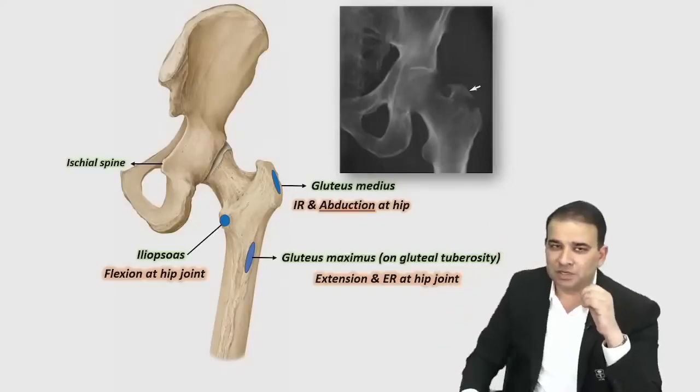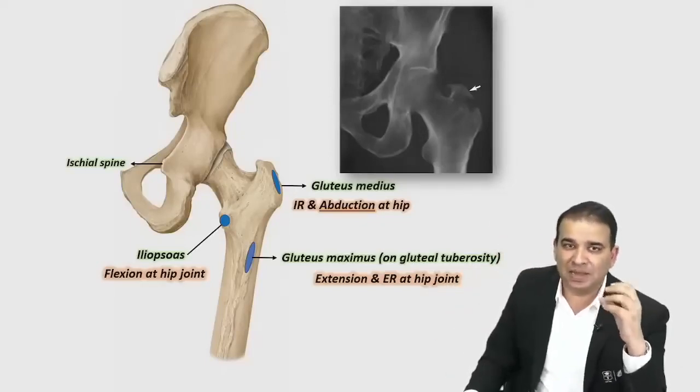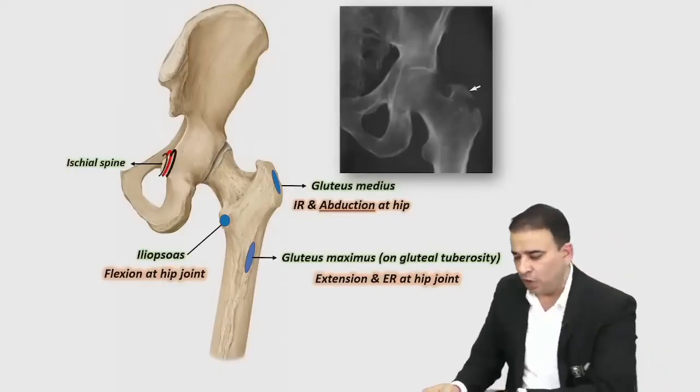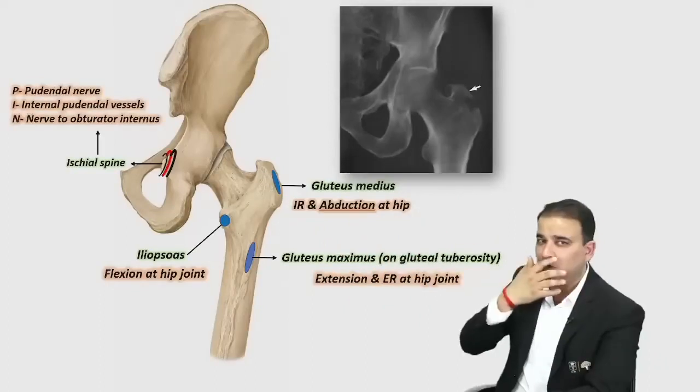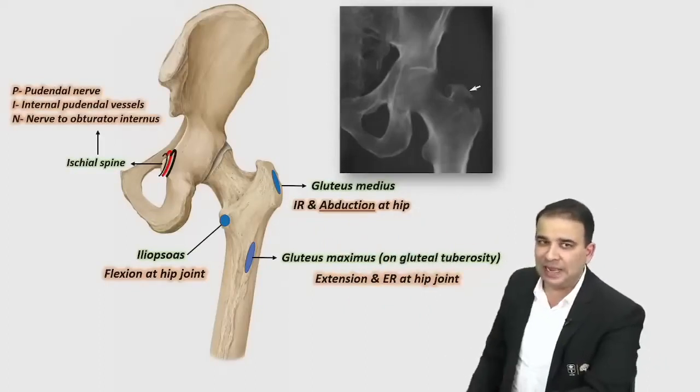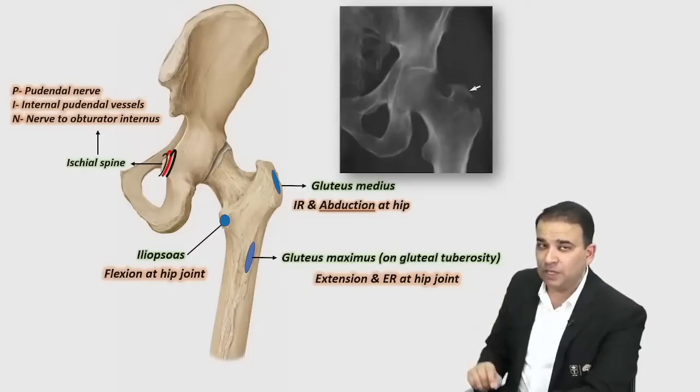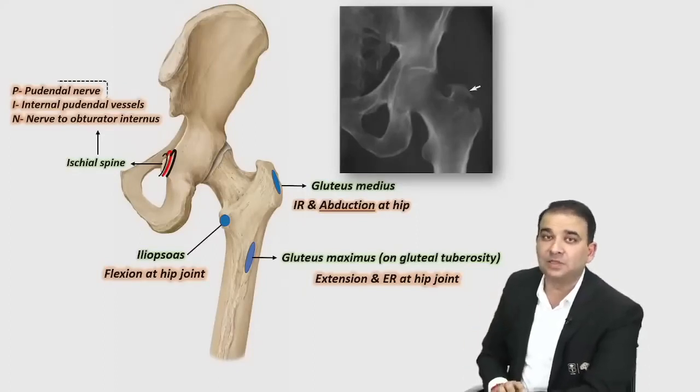And those structures are famously called the PIN structures. PIN: pudendal nerve, internal pudendal vessel, and nerve to obturator internus. Look at those, guys. Those are the PIN structures: pudendal nerve, internal pudendal vessel, and nerve to obturator internus. And out of this, the pudendal nerve is something you need to keep an eye on, because the pudendal nerve supplies the muscles of the perineum.